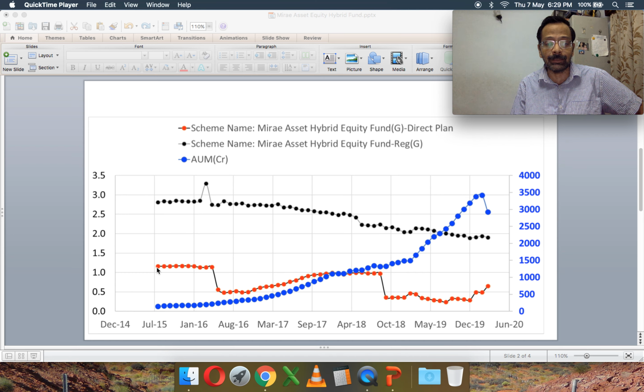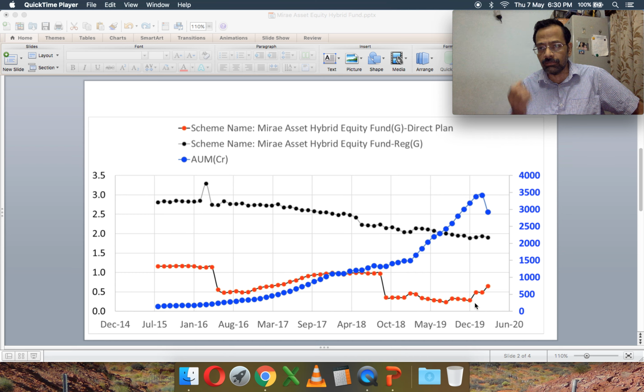You can see that the expense ratio of the direct plan when the fund started was fairly high, about 1.2, 1.1%, and it dropped down to about 0.5%, went all the way up again to 1%, then dropped drastically to about 0.4%, went all the way down to 0.3, 0.35, something like that. And then you can see that in the last quarter of the past financial year, it has gone up.